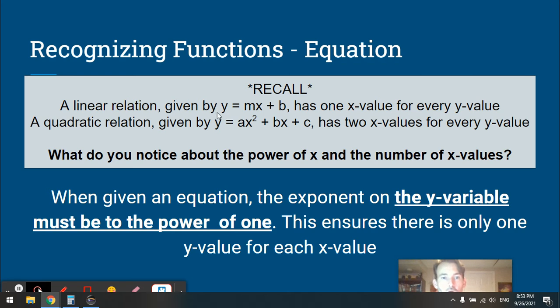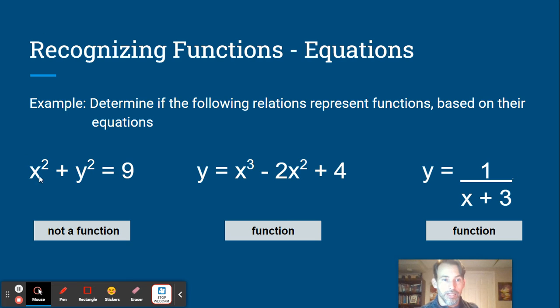That tells me that there's only one y value for a given x value, because y is to the power 1. So when you have the equation of a circle, for example, like here, y squared, we can say, well, that's probably not a function because I'm squaring my y value. It's being raised to the power of 2. That can lead to things that have multiple outputs for the same input, and we wouldn't want that if we were calling it a function.